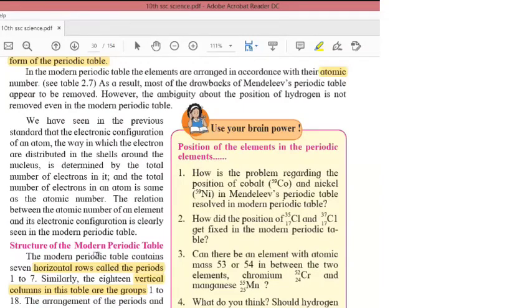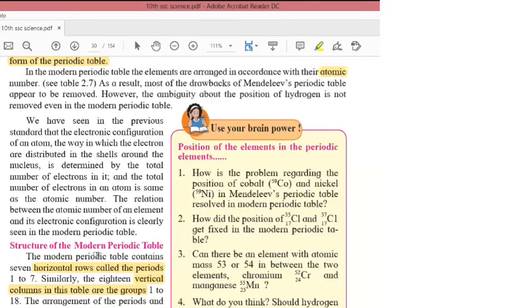Advantages were: the atomic masses of some elements were revised, so they could have the correct position in the periodic table. Next, he left some vacant places for elements which, when discovered, could be placed there.